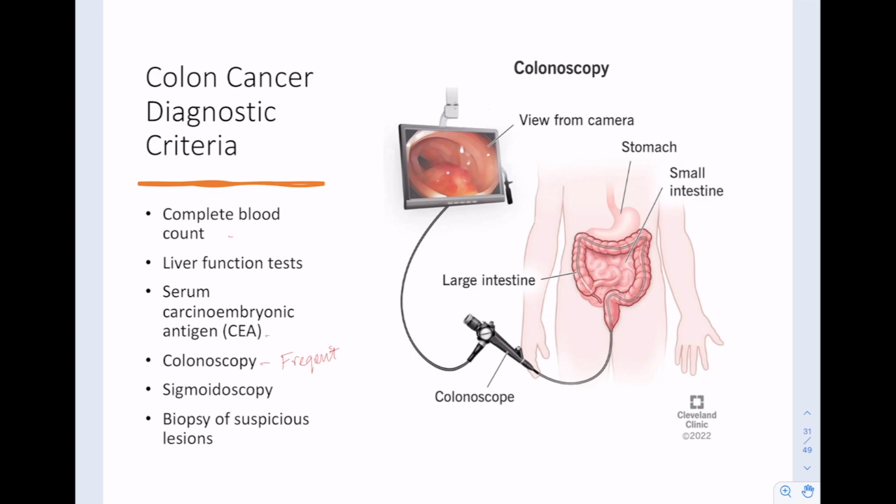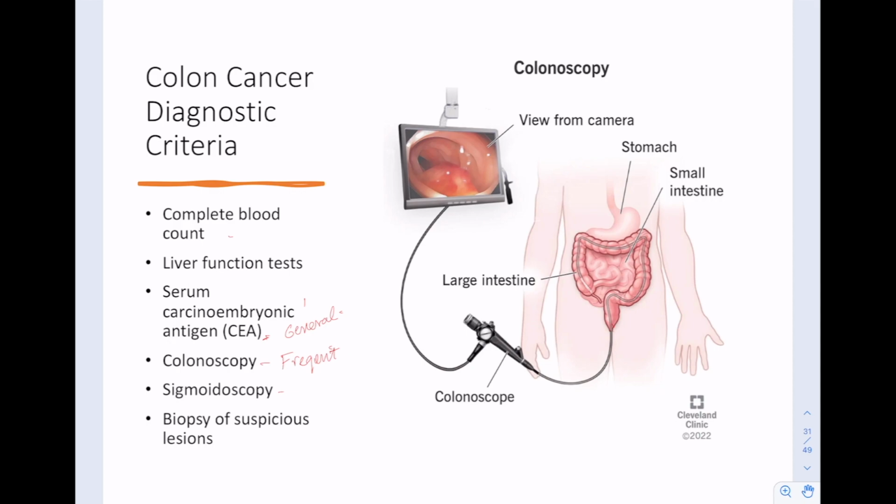There is one thing that your book mentions, the serum carcinoembryonic antigen that's used as a diagnostic criteria. It technically is, but it's not a very good one. It's pretty general and doesn't really tell us whether it's colorectal cancer or something else, but it can be used to determine different types, not specific types, but that maybe cancer is present somewhere.